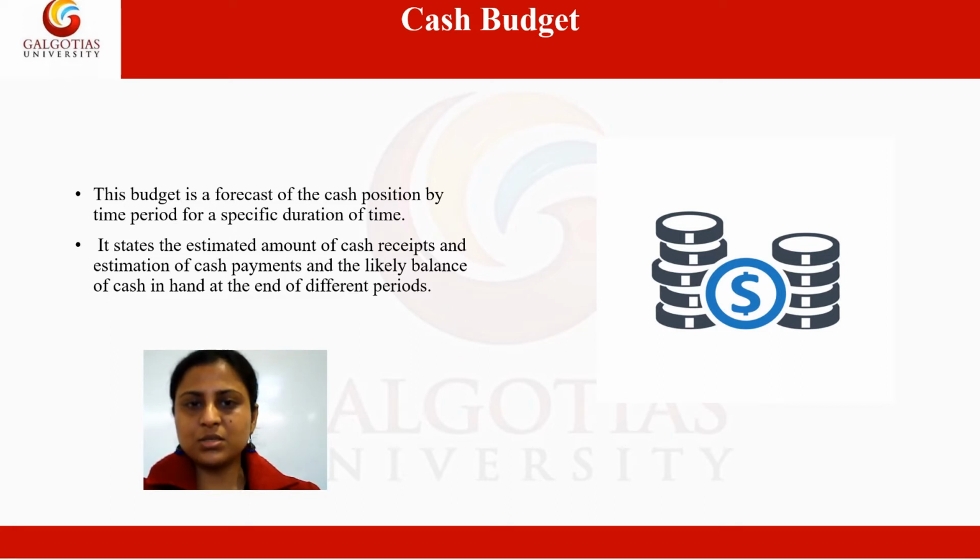The main reasons why a cash budget is prepared are, through a cash budget we can know our cash position, and if there is excess cash or shortage of cash, then we can decide in advance if there will be some short-term borrowings needed, or if we have excess cash, then we can plan some investments.